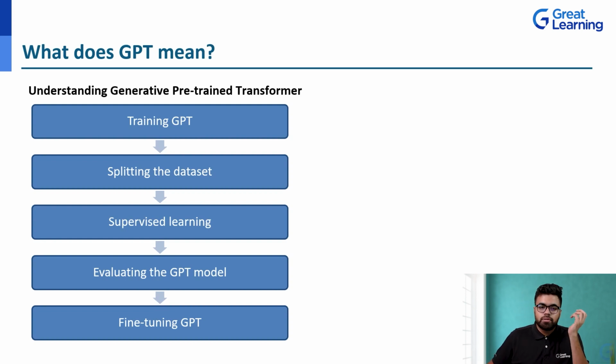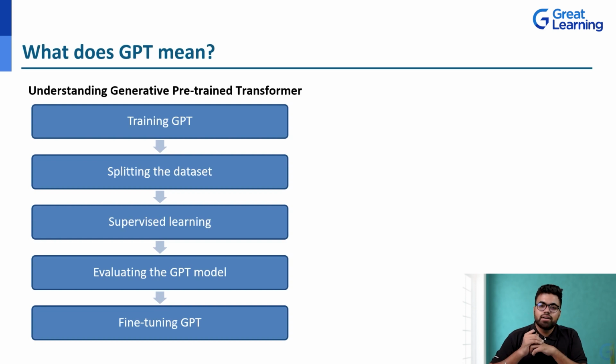What does the first step involve? That is training the GPT. GPT is trained under a process called generative pre-training. In generative pre-training, the model is given a large corpus of text and is asked to predict the next word in the sequence. For example, Ram is playing dash. It can predict playing volleyball, playing tennis, playing chess, a lot of things. This process is repeated many times so that the model learns to predict the next word with increasing accuracy.